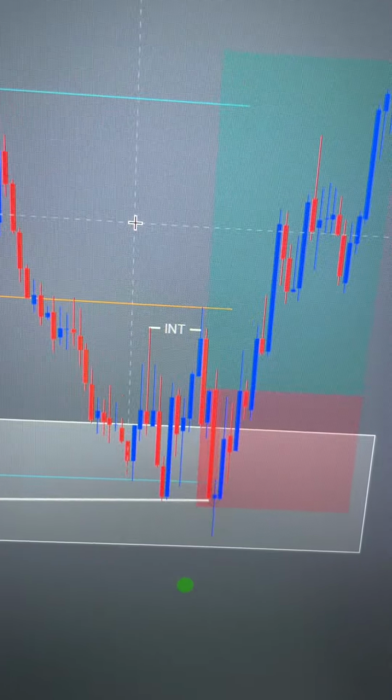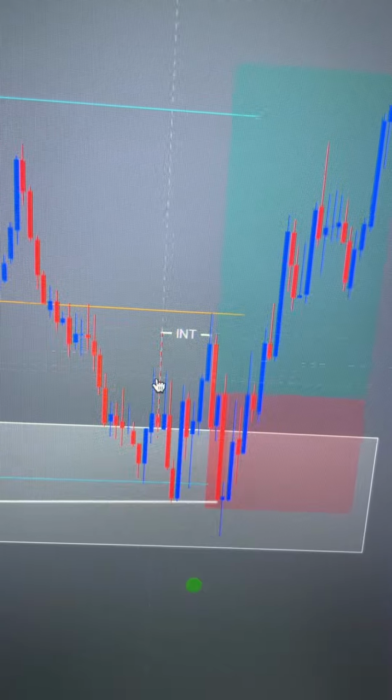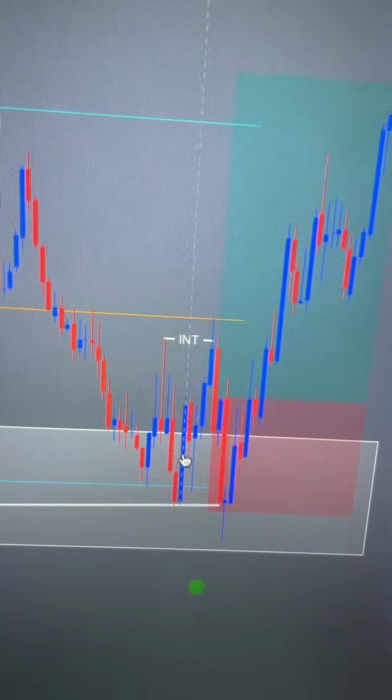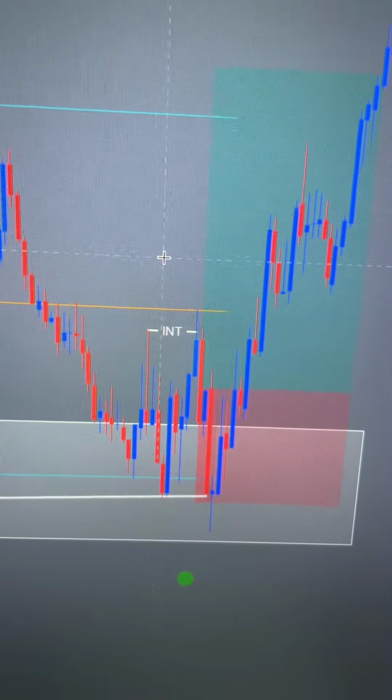And second of all, I didn't really like the internal break. I didn't really like how price was a bit choppy around here and it was wicking up. And even though we did get an internal break, I didn't think it was the cleanest internal break.